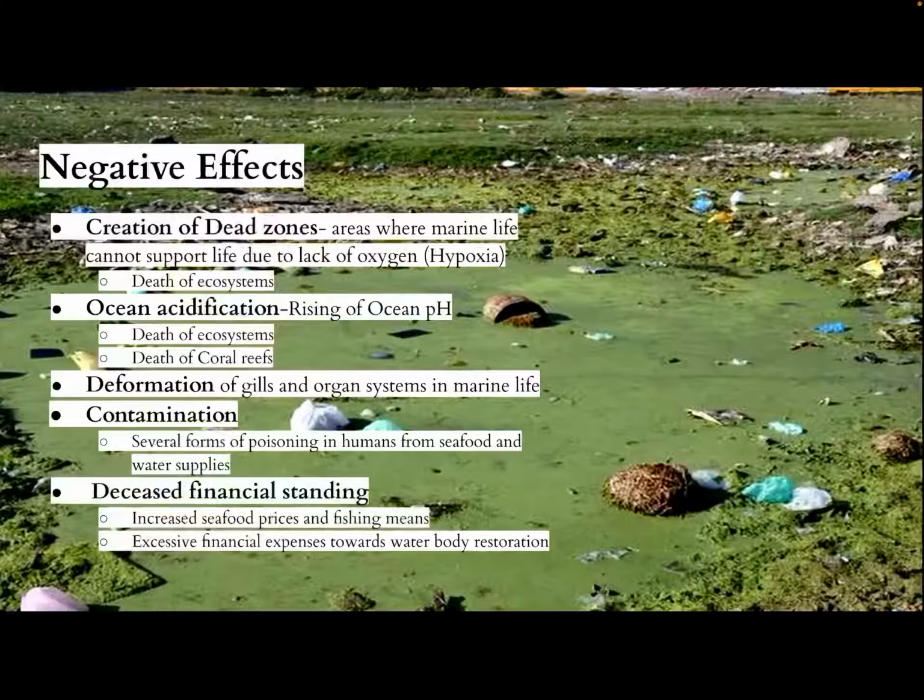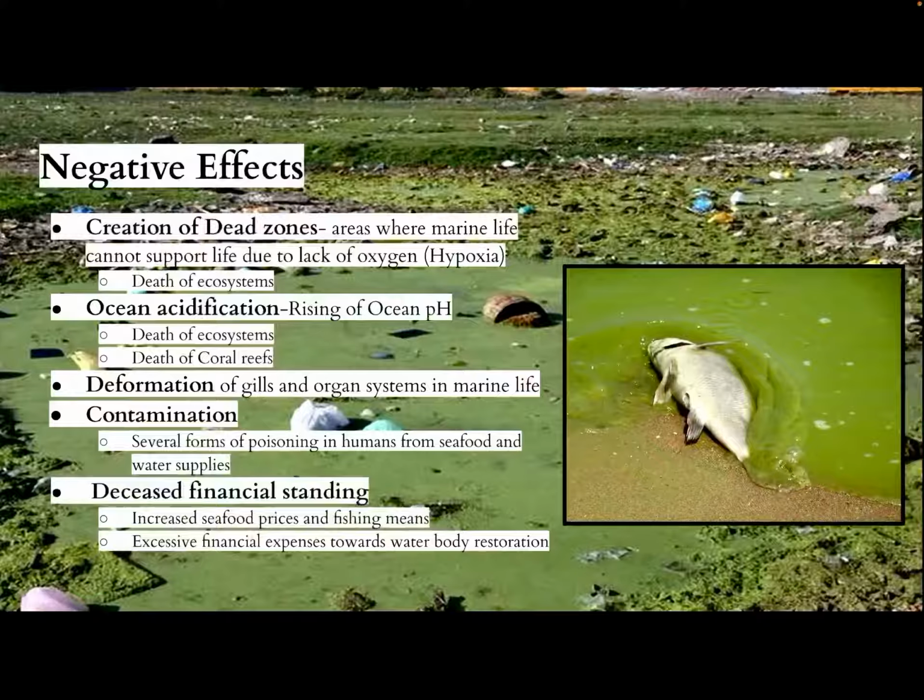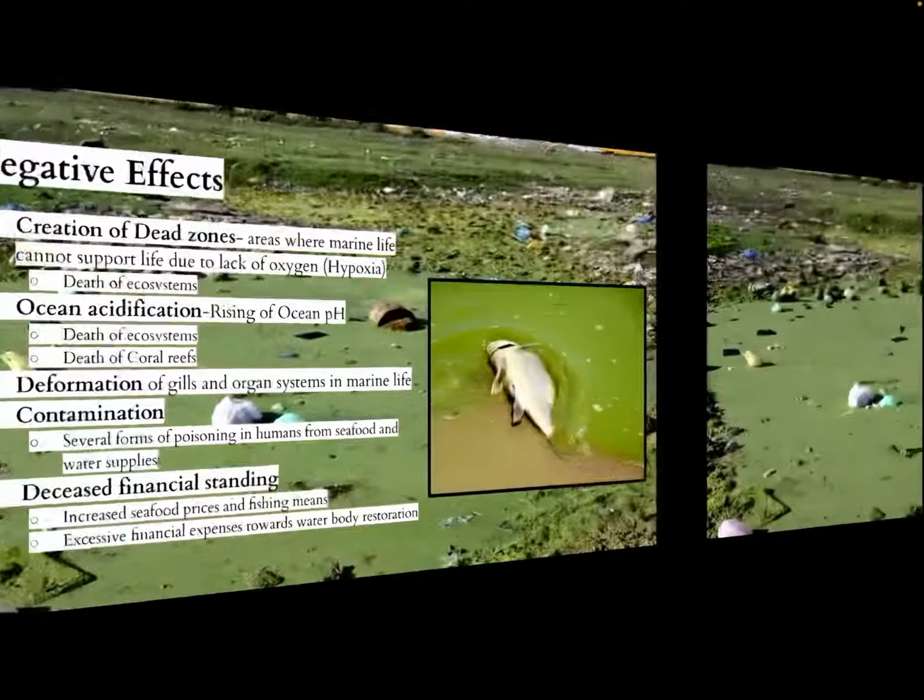Negative effects. Amongst many negative effects, the creation of dead zones, or areas where there is lack of oxygen, is the most detrimental to biodiversity. Others include ocean acidification, deformation of gills and organ systems, contamination of water and food supplies, and economic strain to neighboring, typically poor, communities.